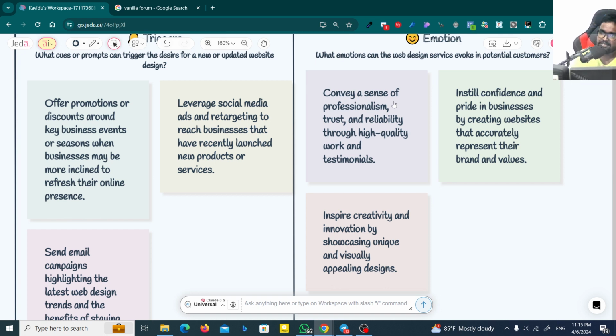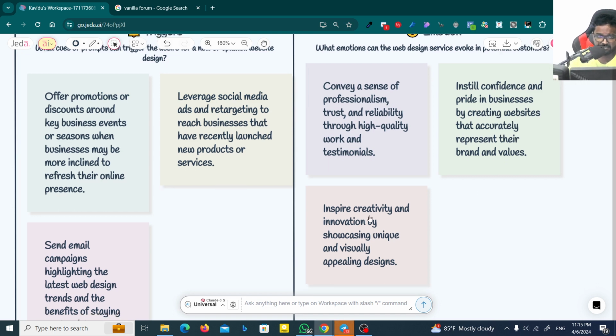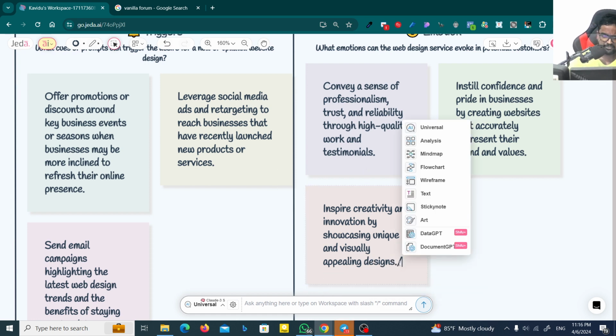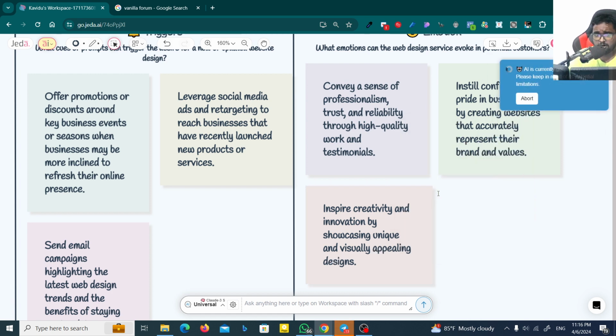So however, you have to use fast customer testimonials, maybe high quality work. I mean, whatever you got in a portfolio, you have to share all the portfolio, actually all the works you got with the customers to build trust and reliability. Guys, then again, inspire creativity and innovation by showcasing unique and visually appealing designs. So this is the general factor, but there's a very great thing that you can use more. Actually you have to double click on this and then you can type text. You don't have to type text, but you can click on this text option here, then you will be able to get what this is.